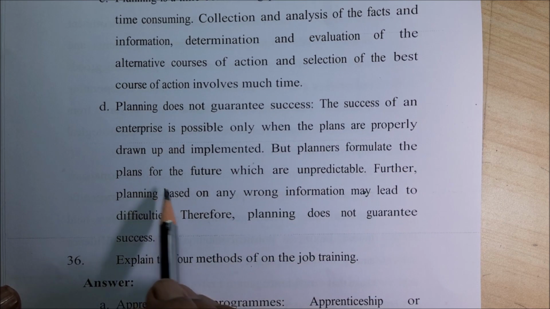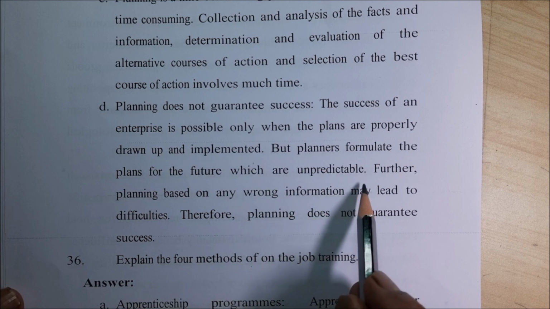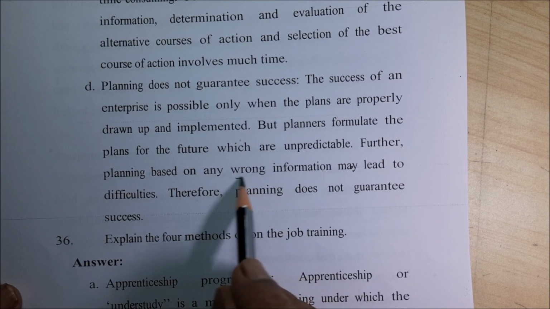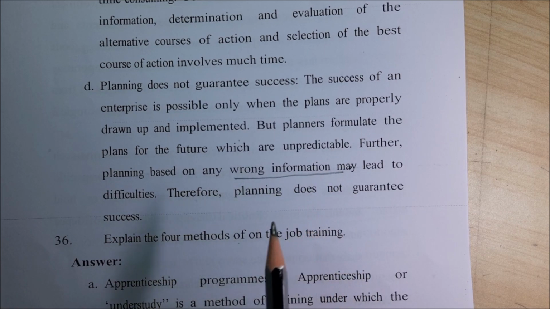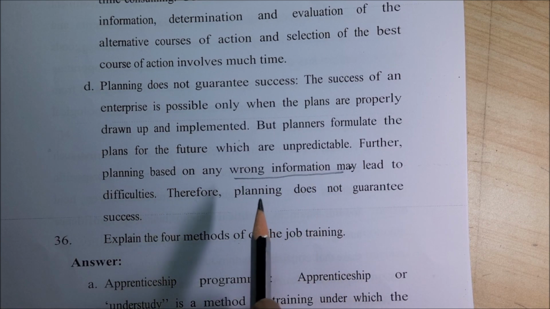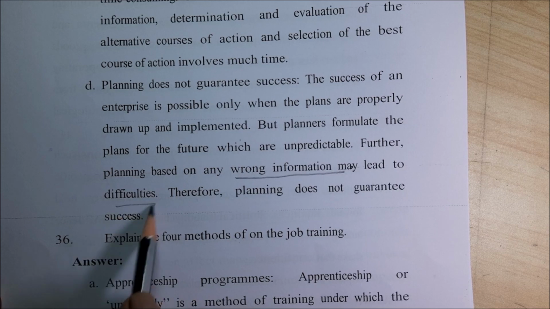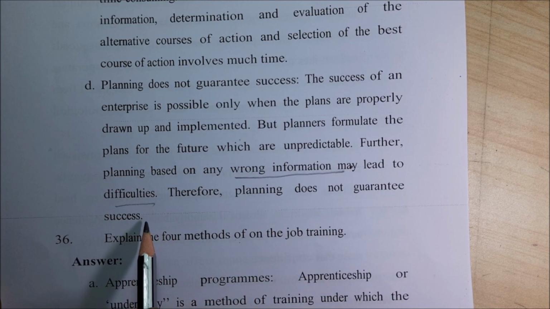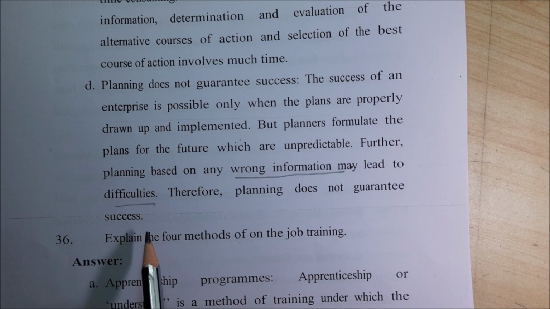Planners formulate plans for the future, which is unpredictable. Further, planning based on wrong information is a big problem. Any wrong information you have collected, and on that basis you have taken a decision, leads to difficulty. Therefore, planning does not guarantee success. But these are all minus points that will always be there. Keep such things in your mind, and then see what best you can do, right?